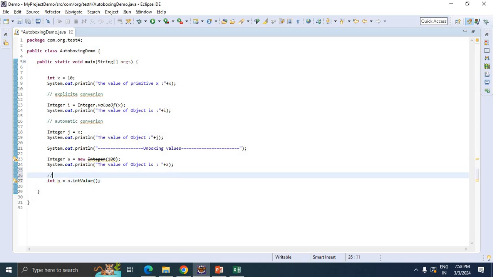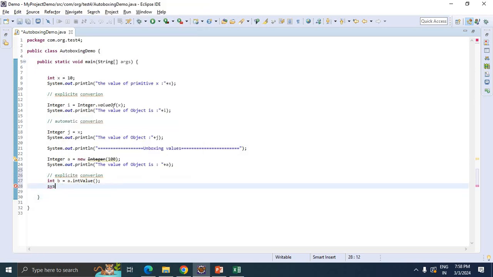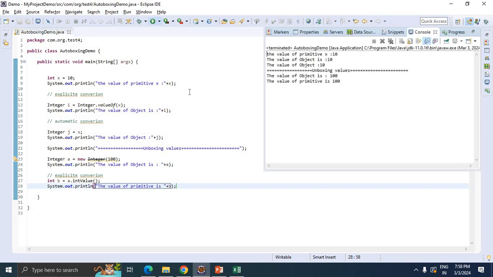Also we need it as explicit. Explicit conversion. Let's check the value of b. sys out, the value of primitive is plus b. Now we have converted this object into a primitive value, right? Let's check it. See, the value of primitive is 100, the same value we are getting.